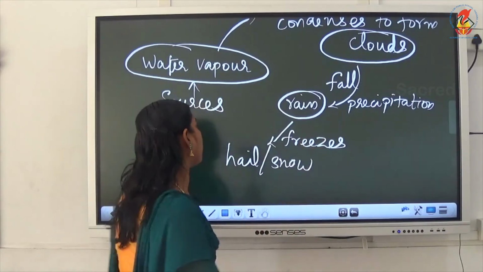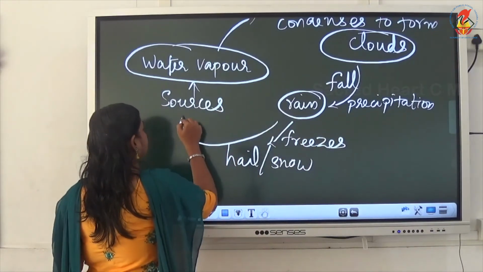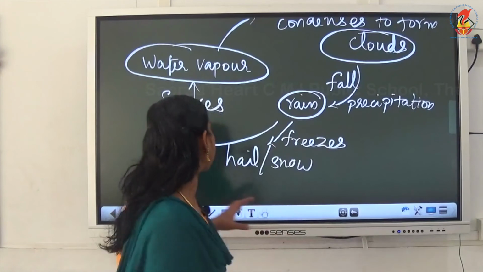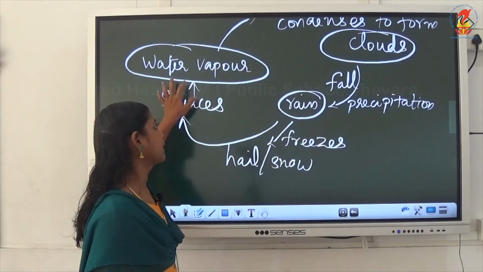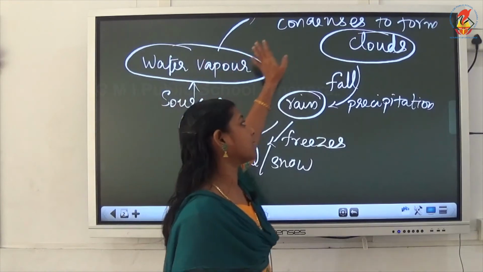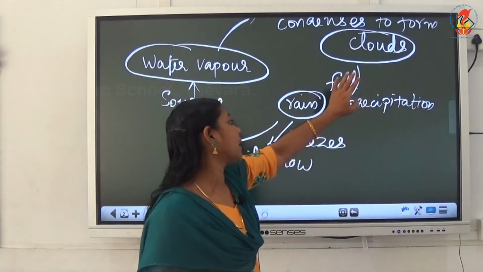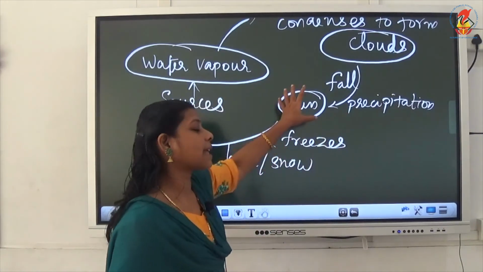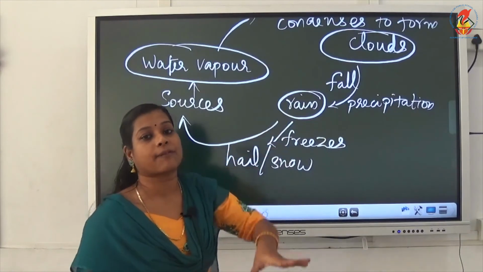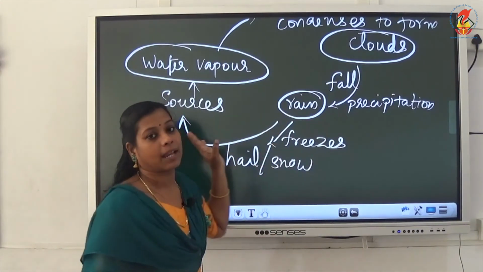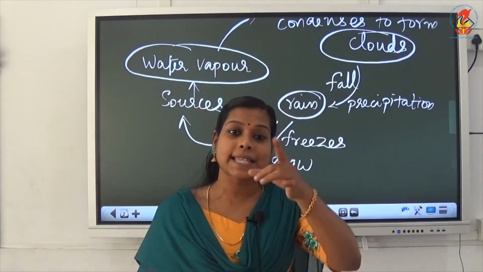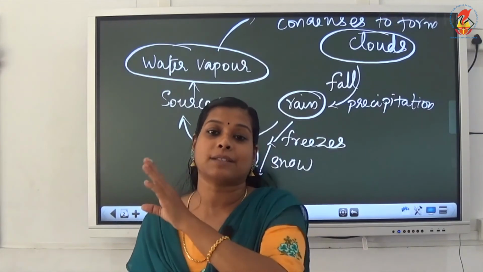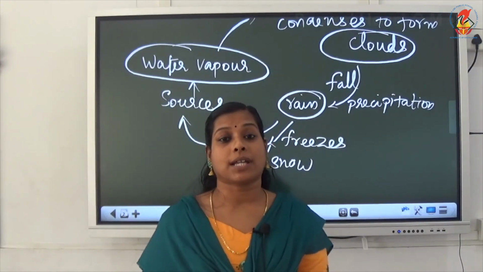Okay, so this water will flow through the land and reach back to the water sources again. So this is a cyclic process. Water from the sources goes as vapors and condenses to form clouds, and then clouds fall as rain through the process of precipitation, and when the rainwater flows through the surface of the land, it finally reaches back to the water sources. This cyclic process of transformation of water from one place to another is known as the water cycle.